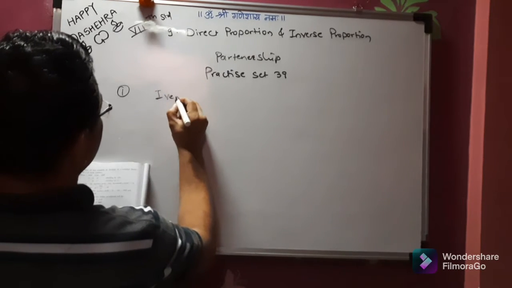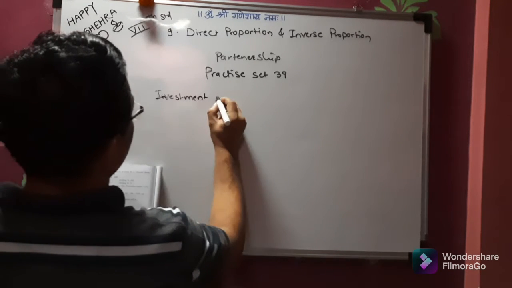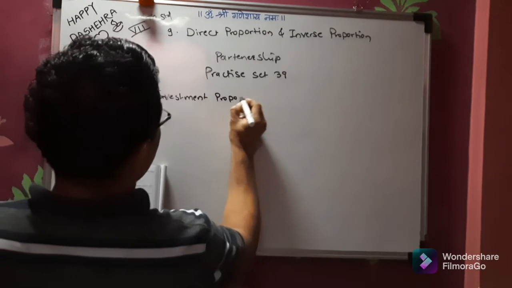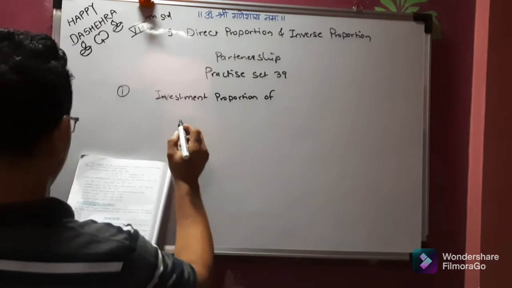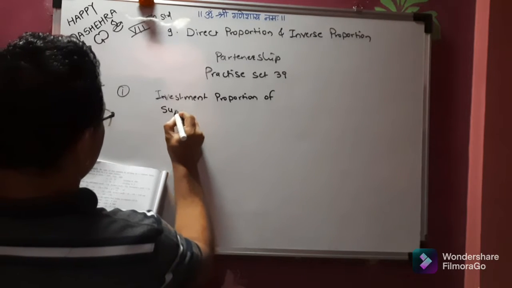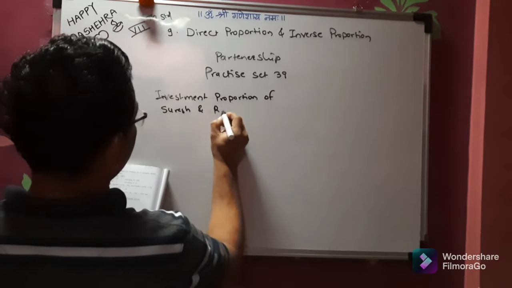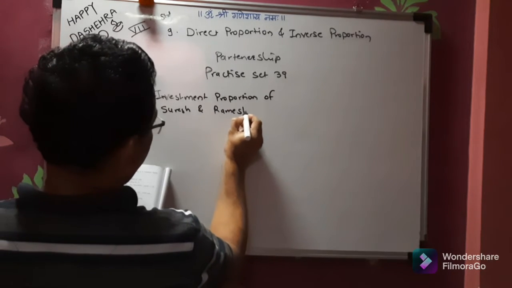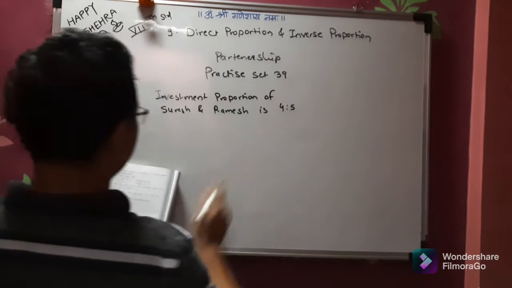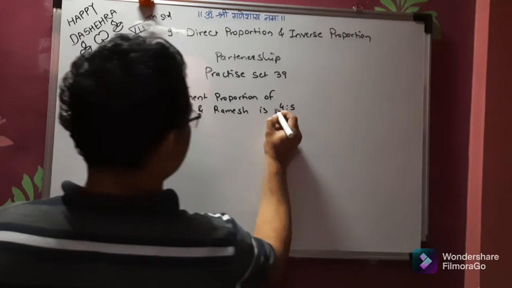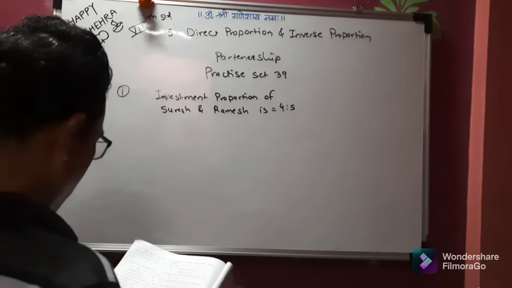The investment proportion of Suresh and Ramesh is 4:5.